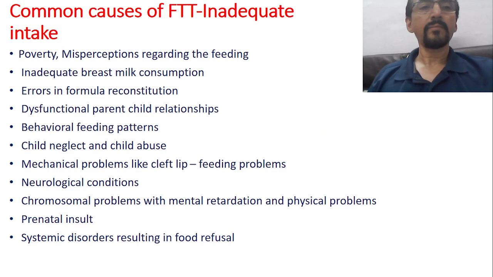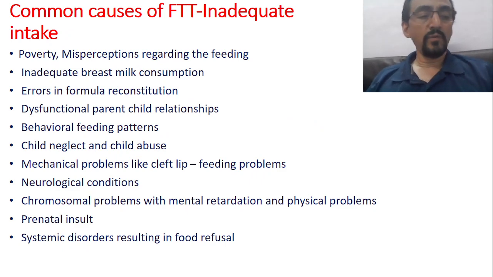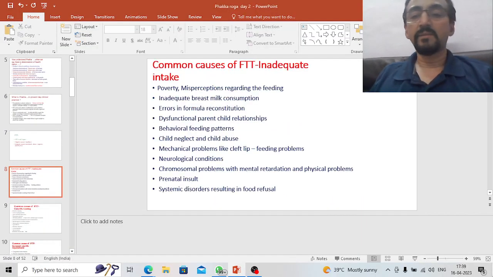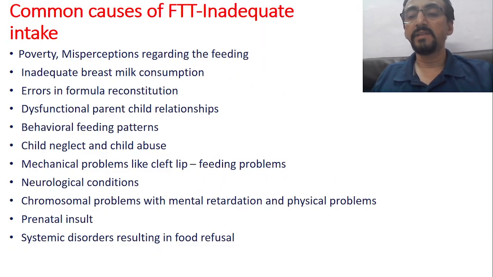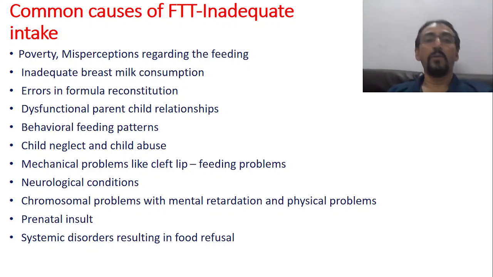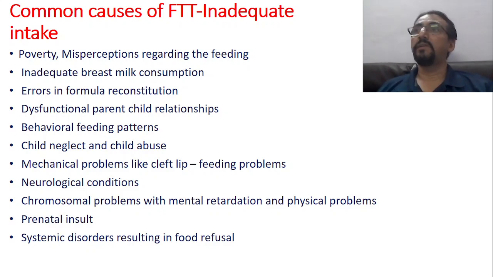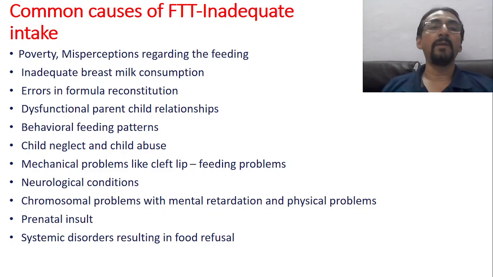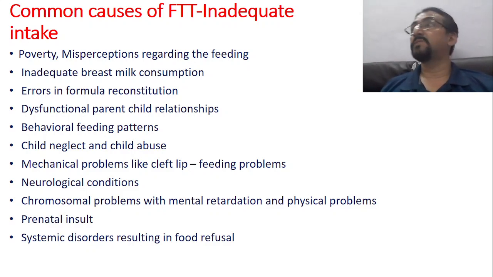Now, if you look into contemporary science, this is the big list of common causes of FTT. Common organic causes, disease causes. What may be the disease causes? Poverty, misperceptions regarding feeding. Actually, this comes under inorganic causes. Anyway, inadequate breast milk consumption by the baby may lead to FTT.